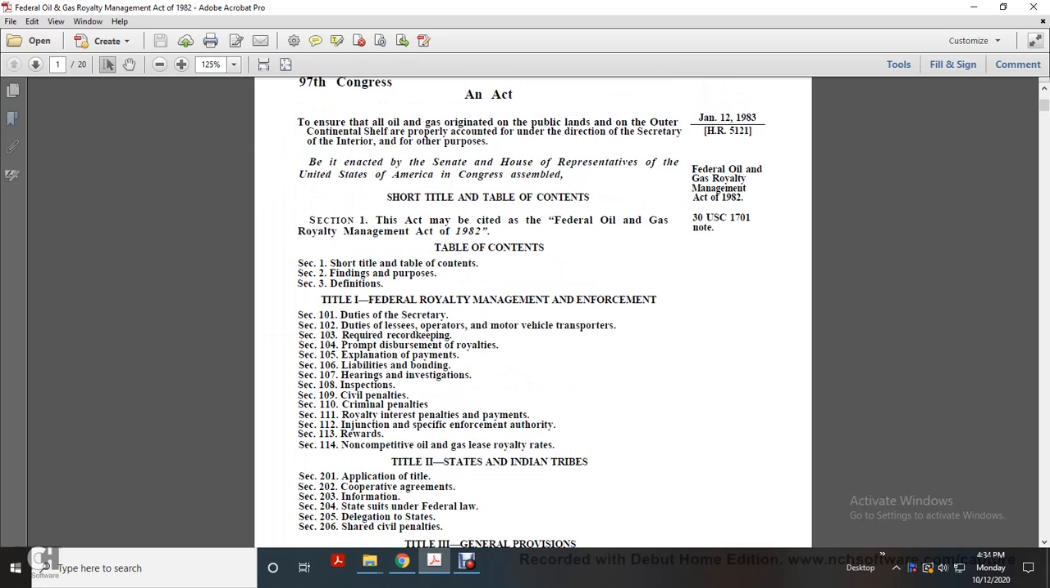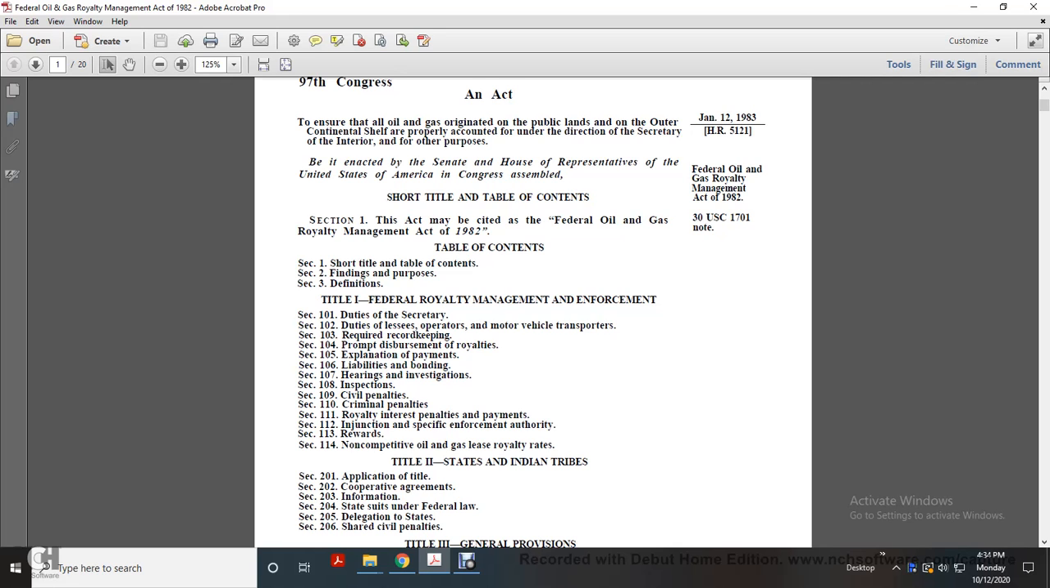This is an Act, 97th Congress, an Act, Section 1. This Act may be cited as the Federal Oil and Gas Royalty Management Act of 1982. Table of contents: short title, table of contents, findings and purpose, definitions. Title 1, Federal Oil and Gas Management Enforcement.